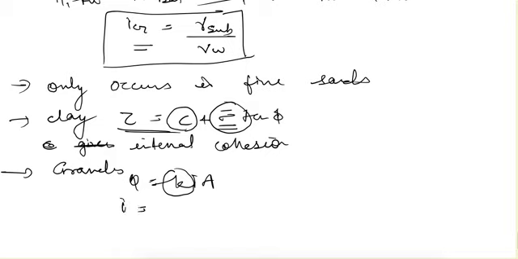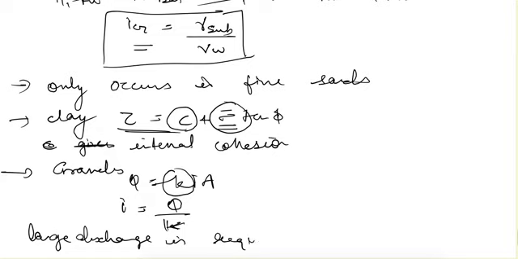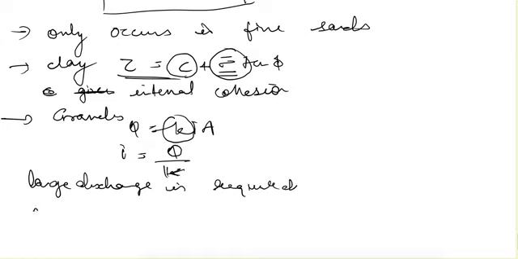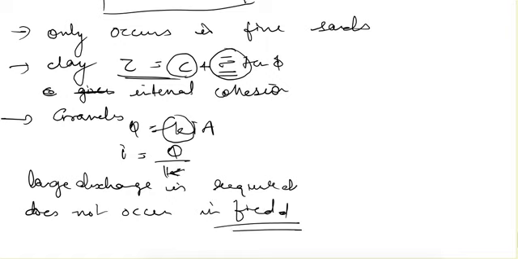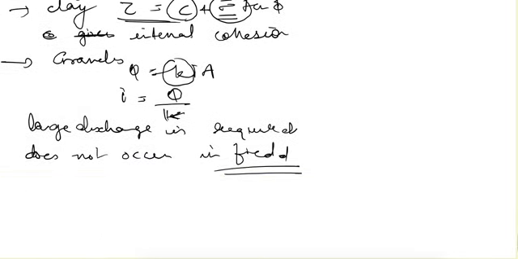So i is inversely proportional to K for a given Q. So a large discharge is required to produce quicksand condition, which does not occur in the field. So this was about the quicksand condition of the soil and the effect of seepage on the effective stress of the soil. That's it for this unit.